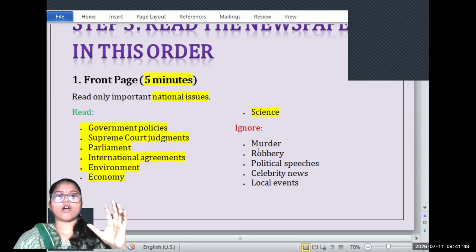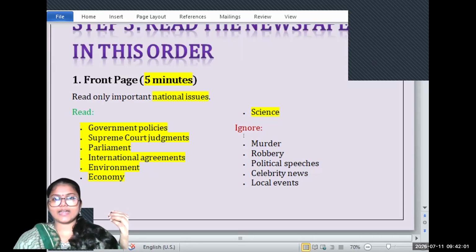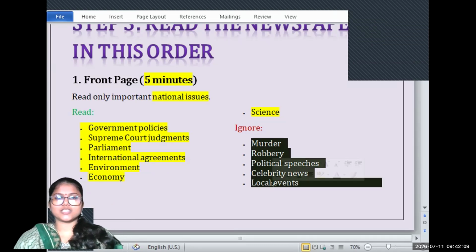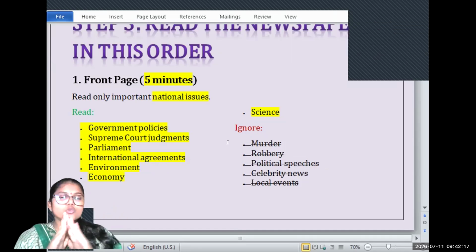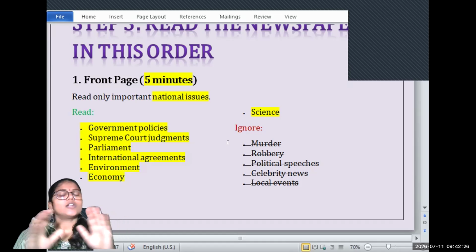Okay, then what to ignore? Yes, if you see the general media, general news, you will see this news is being highlighted a lot. So these are the news: the murder news, who did the murder, who did the robbery, political speeches which are radical in nature, which are not at all neutral in nature. So you should avoid such news. No news related to murder, robbery, political speech, celebrity event, any local event, you should avoid.